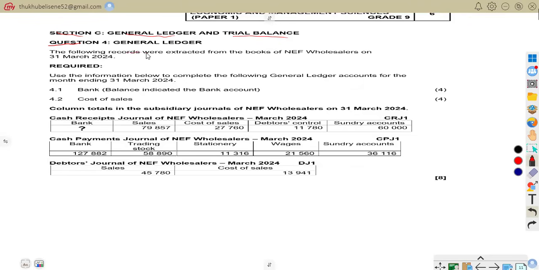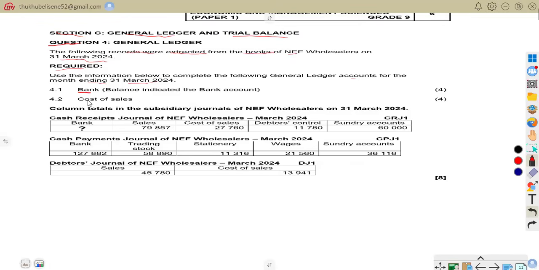It says the following records were extracted from the books of NEF Wholesalers on 31st March 2024. Required: use the information below to complete the general ledger accounts for the month ending 31st March 2024. So 4.1 is the bank, that is the balance indicated in the bank account, as well as cost of sales. So we have to calculate bank and cost of sales.